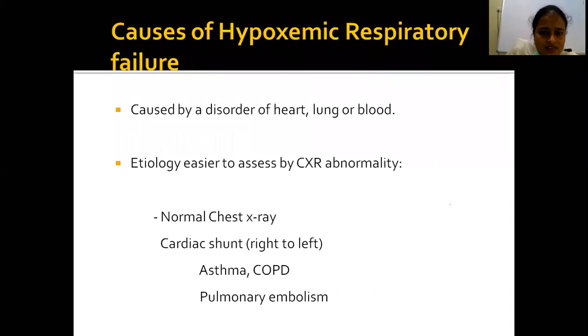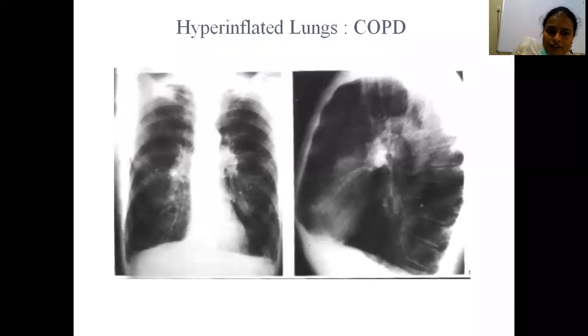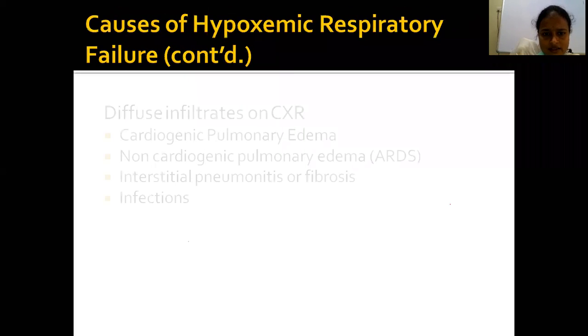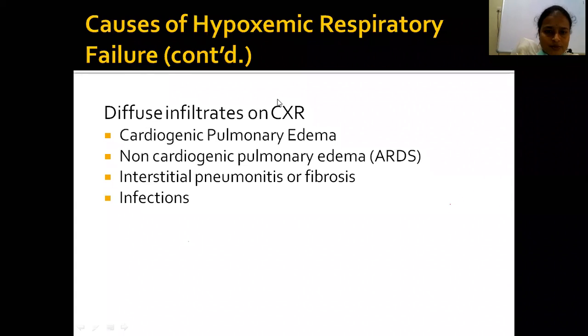These can be assessed by chest X-ray, whether it is normal or shows hyperinflated fields, as seen in COPD. In these cases, lungs are hyperinflated with a tubular heart, flattened domes of the diaphragm, and widely placed ribs. So this is an overinflated, hyperinflated film. Are there any focal infiltrates on chest X-ray? Any pneumonias, atelectasis, all these can be observed by chest X-ray. So the cause of respiratory failure is to be identified with this chest X-ray.